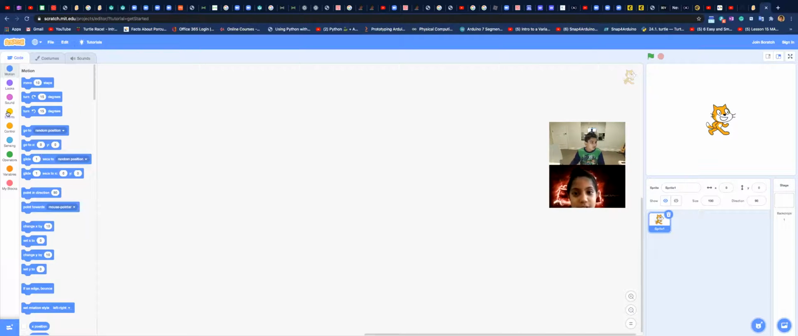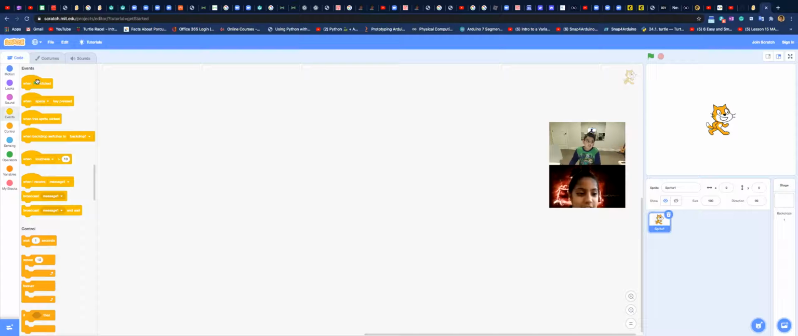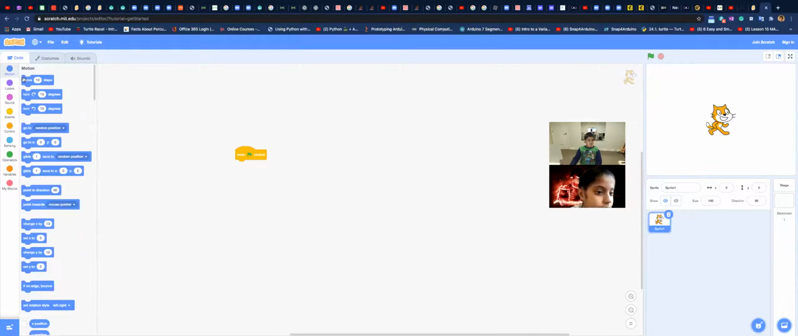So basically, what we have to do to start our code is drag the when flag clicked block into our coding area. Any code that's inside this will run when we run the code. The first thing that we're gonna see is the move 10 steps block. And also, if you want to run a block separately without having to run all the code, you can just click over here.